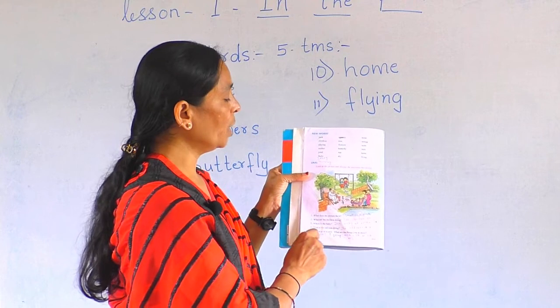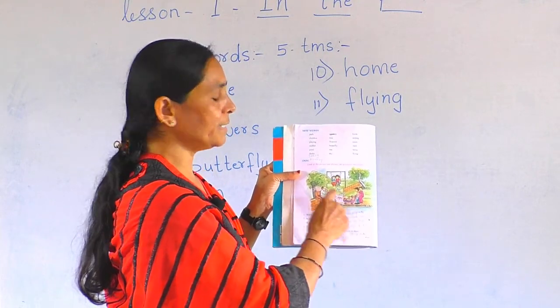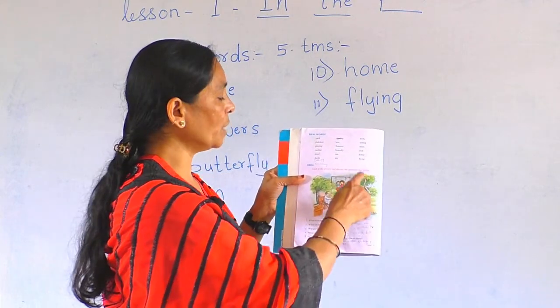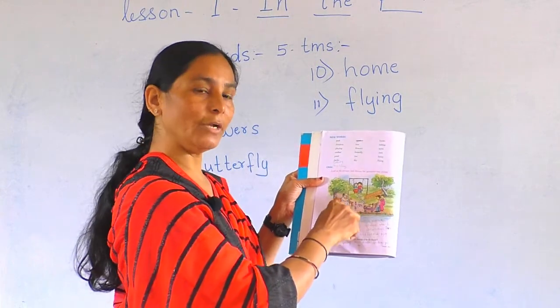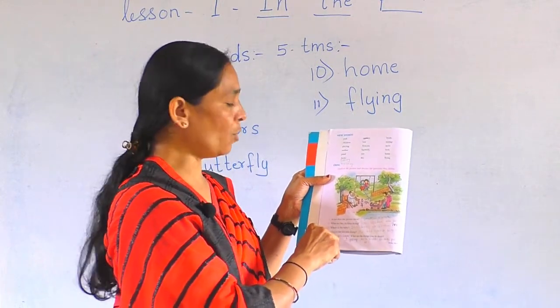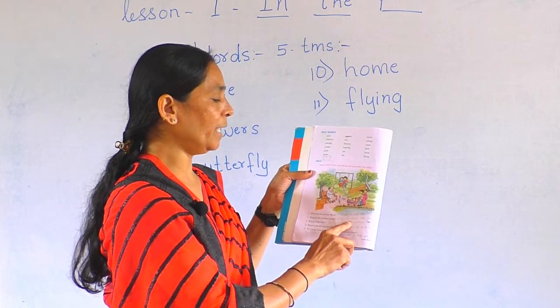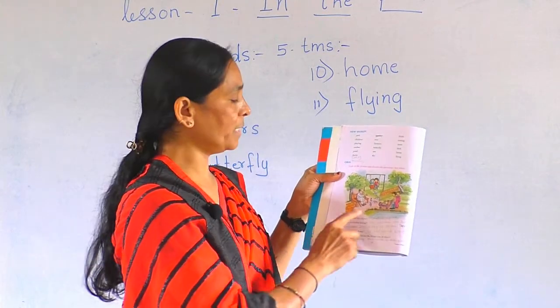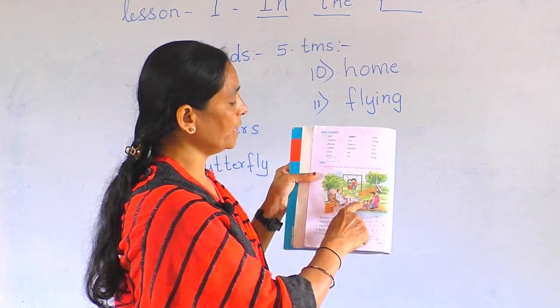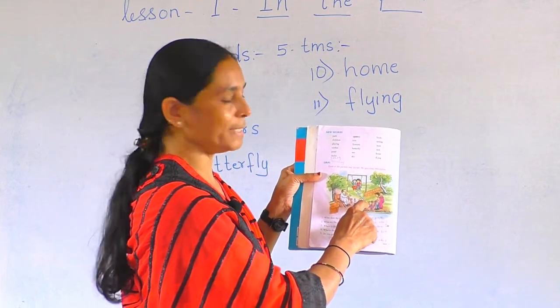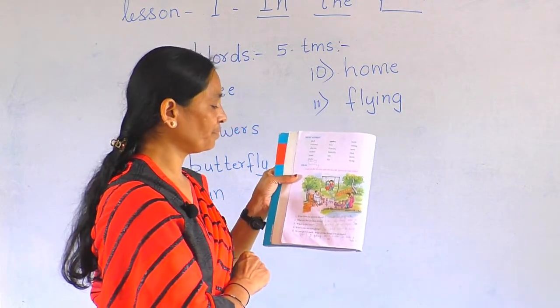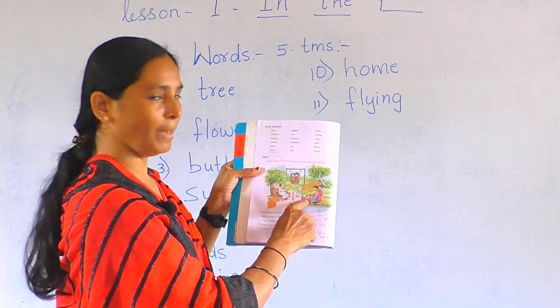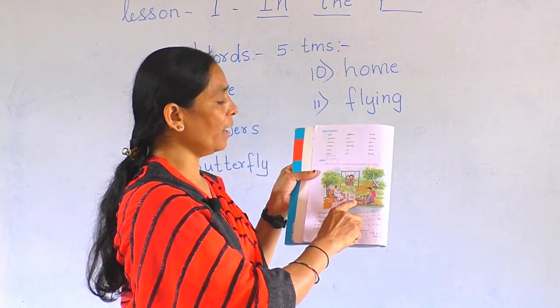Now next question they ask, where is the baby? In the picture what all things are there? That we question and we have to answer. The baby is in the pram. See here, where is the baby? See here, this is the pram. The baby is in the pram.